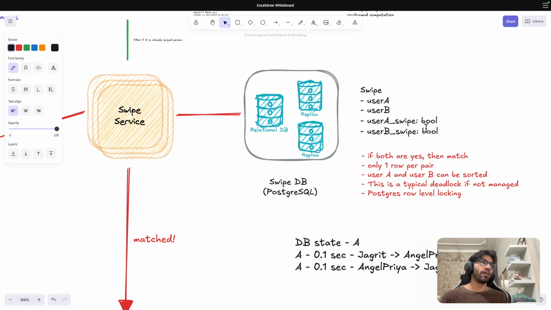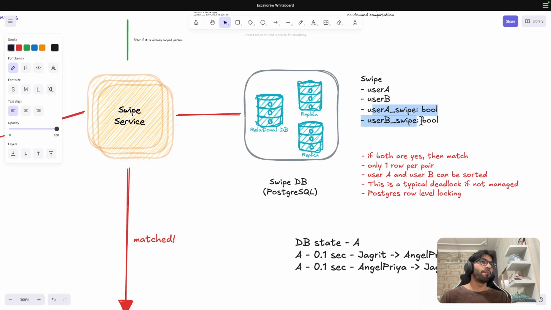This is one row. Now when Angel Priya wants to do the swipe on this, if my operation is already in progress, then this would be locked. This is the row level lock. This Angel Priya to Jagrit swipe would happen only once this is complete. So I would check that my value is already true and user B's is now also becoming true.